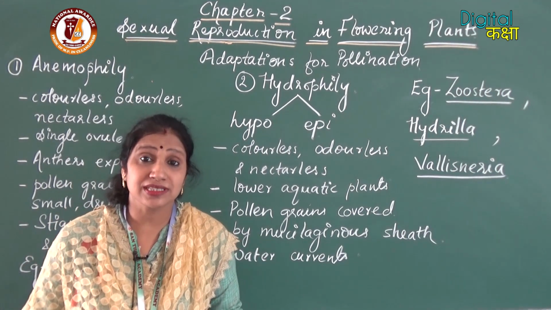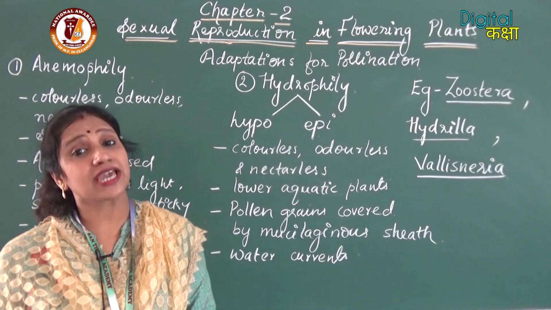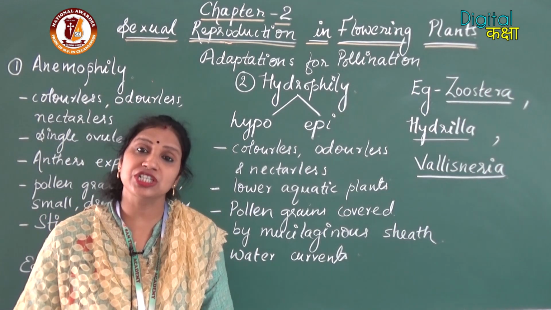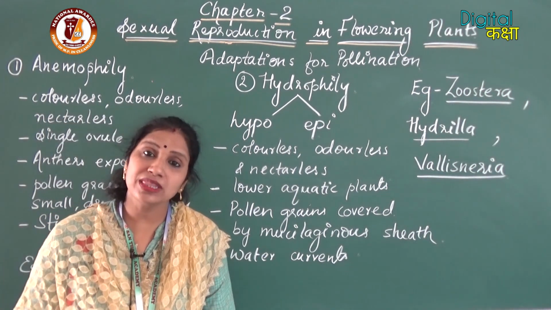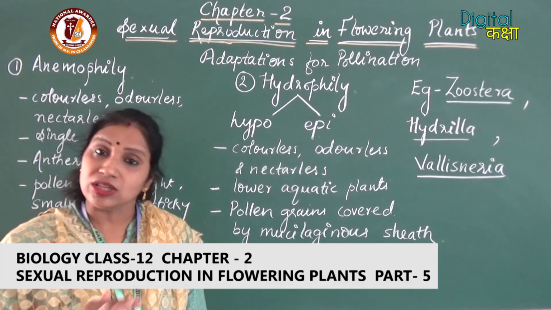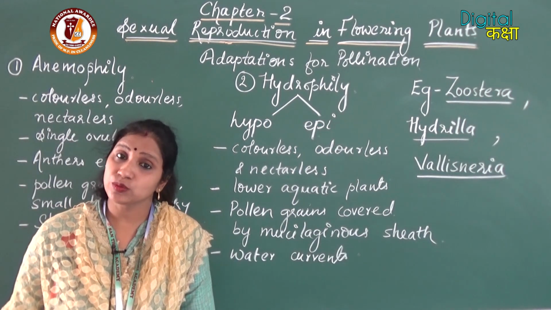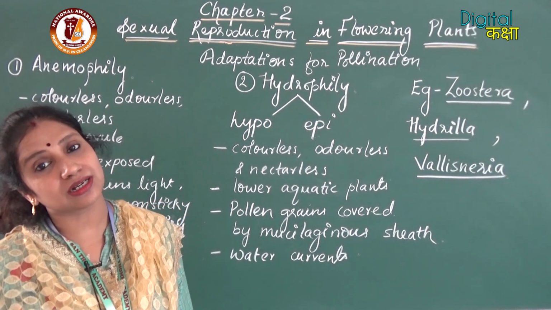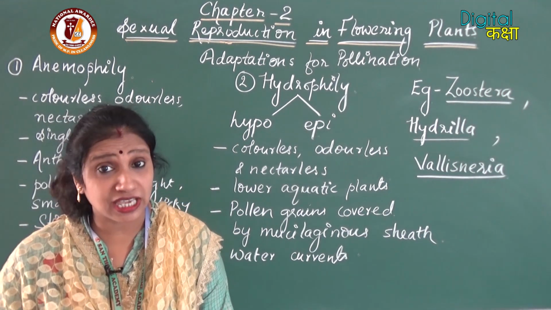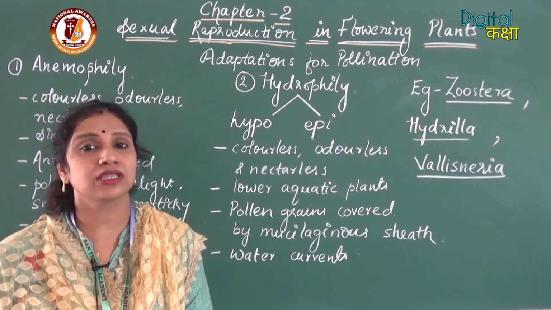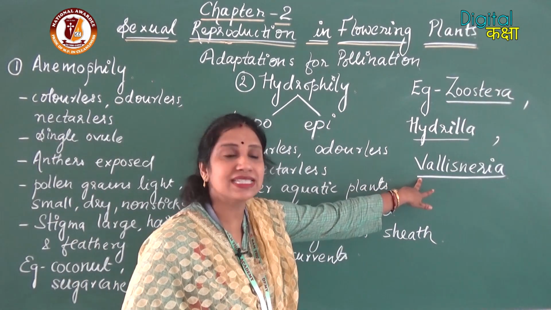When the pollen grains are exposed, they are shed on the water surface, and at the same time the female flowers also reach the water surface and open up. So the pollen grains, along with the water current, move on the surface and reach the receptive stigma. So pollination will occur, then fertilization will occur. As soon as fertilization occurs, the female flowers close and move down from the water surface. So this is a special case in Vallisneria.